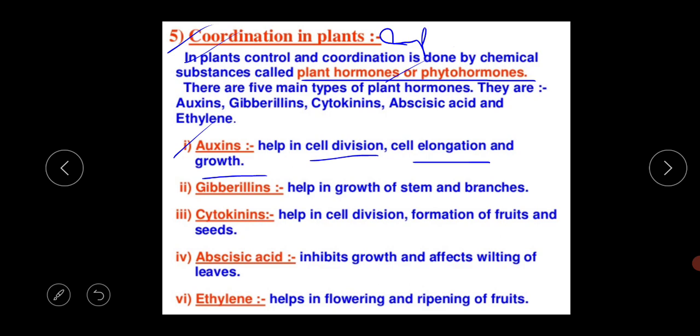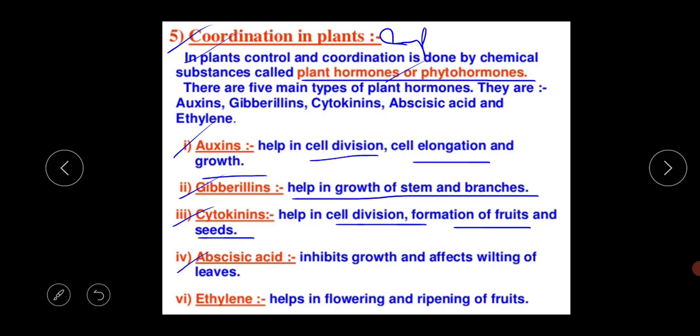For easy memorization, I have made this slide in this way so that you can easily remember these things. During your exam, just write down in this way. Auxins: it helps in cell division, cell elongation and the growth. Next is the gibberellins: it helps in growth of the stem and the branches. Next is the cytokinins: it helps in cell division, formation of fruits and the seeds.